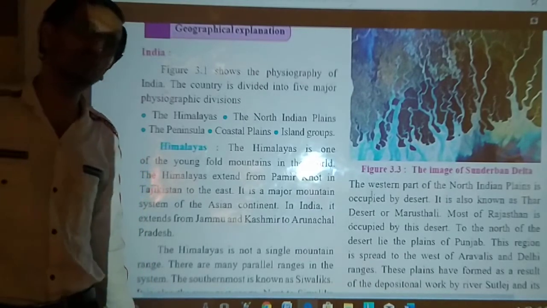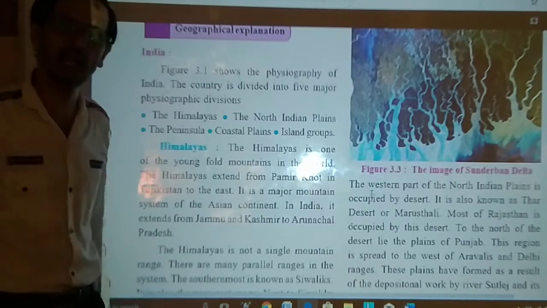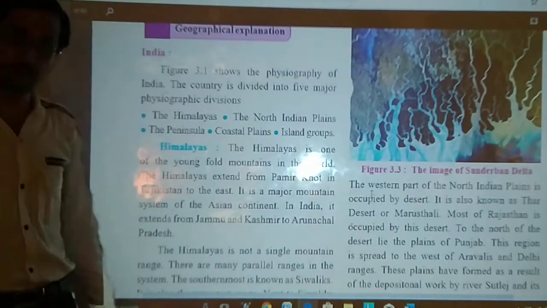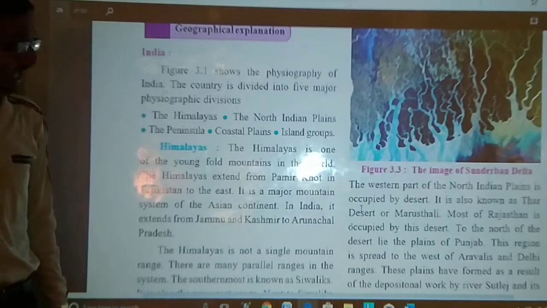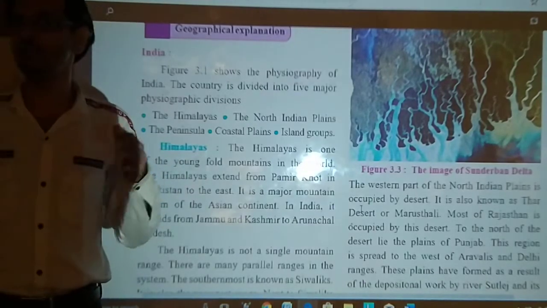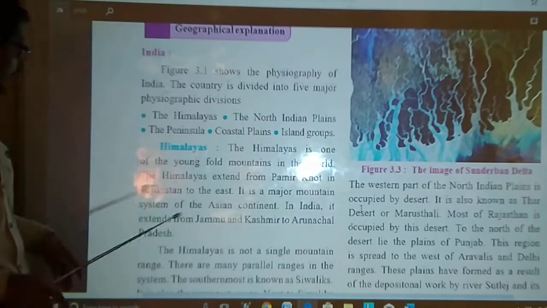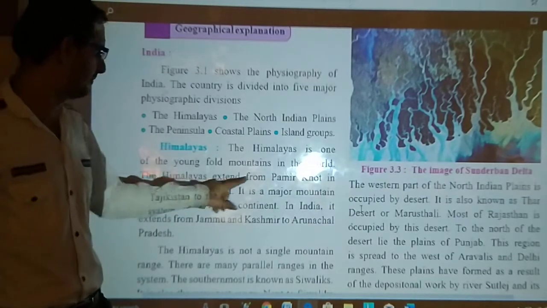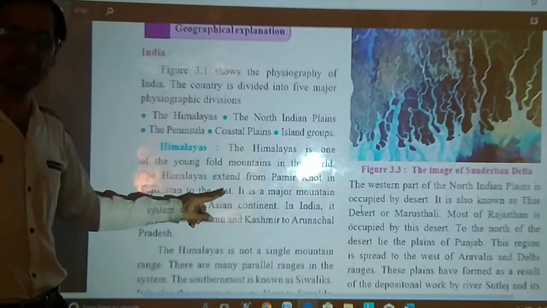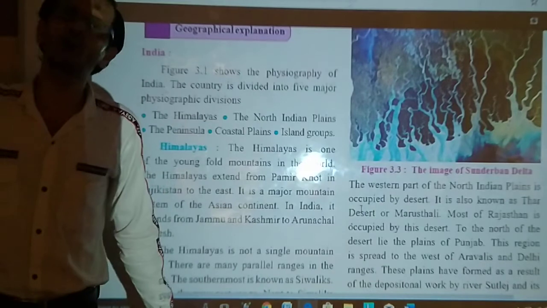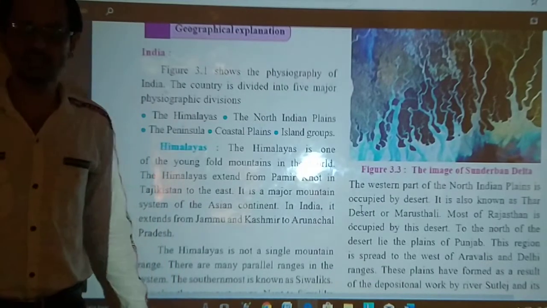They cover the majority of North India, and that's why Himalaya has a lot of significance, especially in determining the climatic condition of India and various other things. Now the Himalayas extend from Pamir North in Tajikistan to the east, the northeast, that is Arunachal Pradesh.